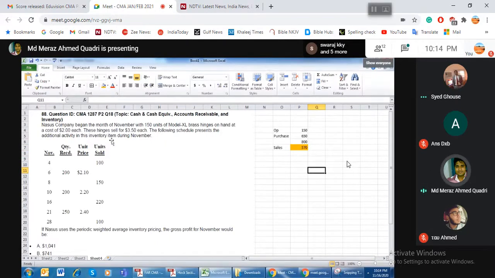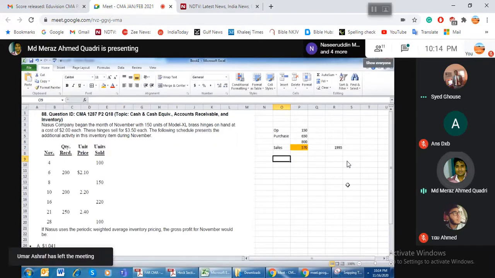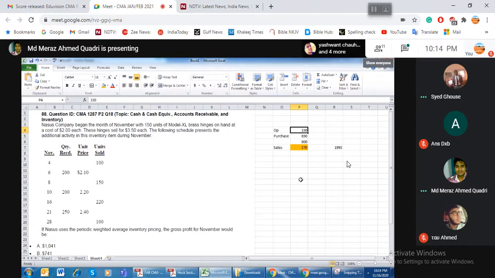Now the question is saying, what is the selling price for this? 3.5. So this is the sale price. Now I have to get the cost. What is the cost of sale? So overall, what is the total cost? I will just multiply first and get it.